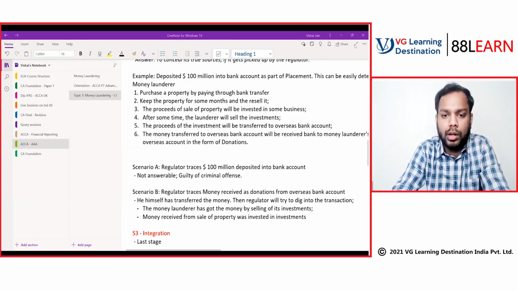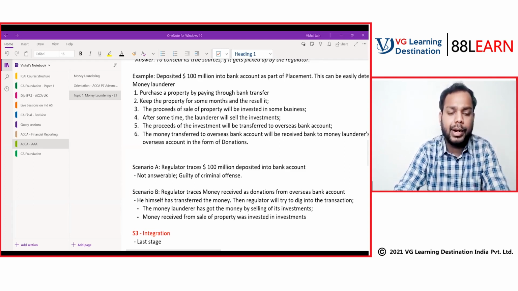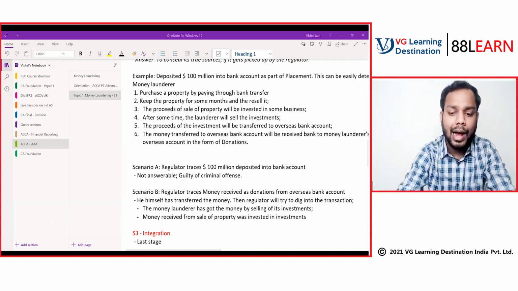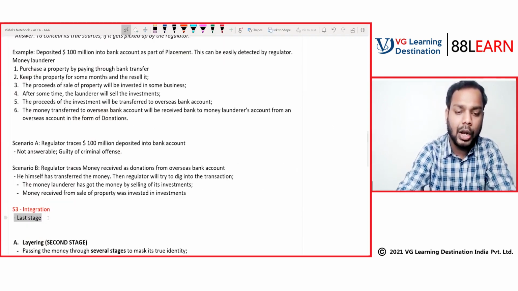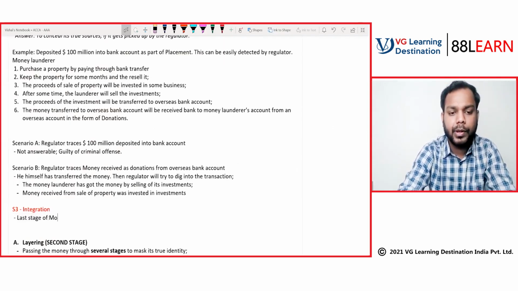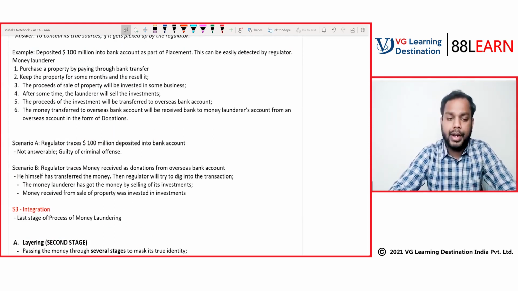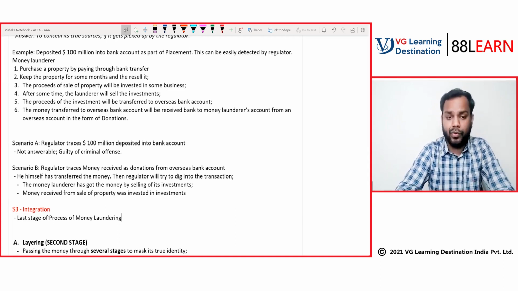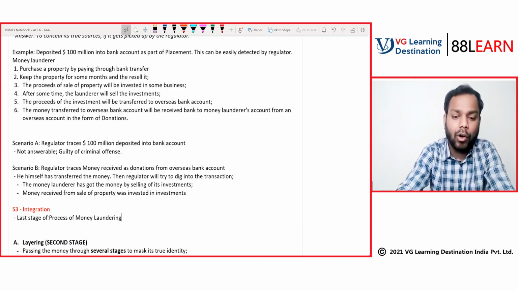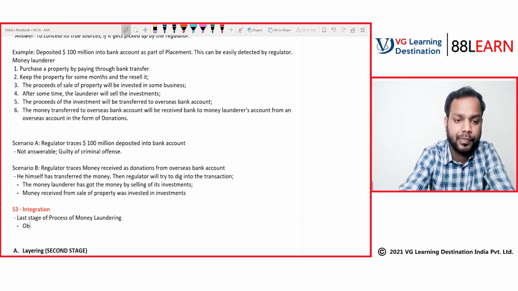Okay. Now let's come to integration. Integration is the last stage of the process of money laundering. Now, how is this done? First, you have to understand what is done, what is the objective behind this stage? Objective.